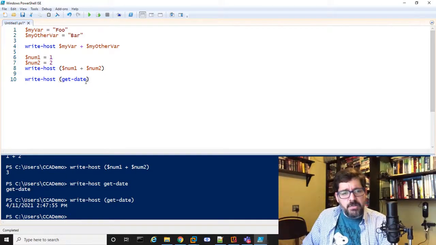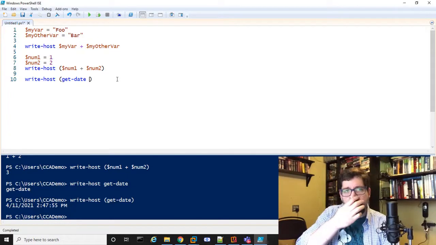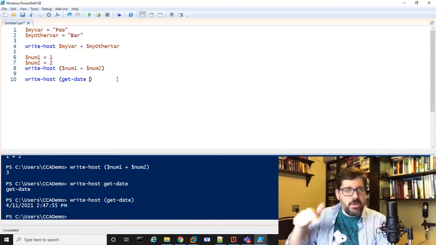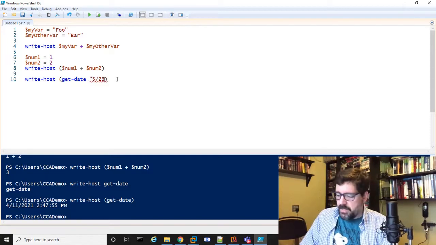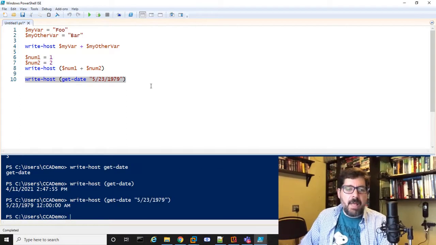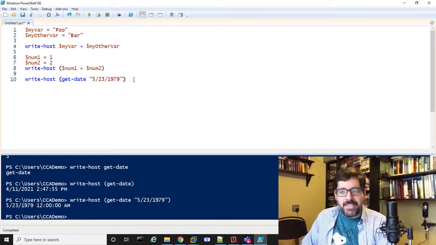You can also, when you use the Get-Date command, use that to explicitly convert some string into a date. So if you run the Get-Date cmdlet and you just pass in a string which is a date. So for example, I'll do 5/23/1979, which is when I happen to be born. It's going to get that and convert that into an actual date that I can work with as a date, right?